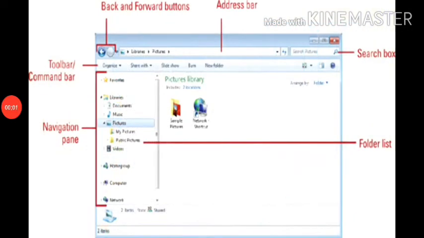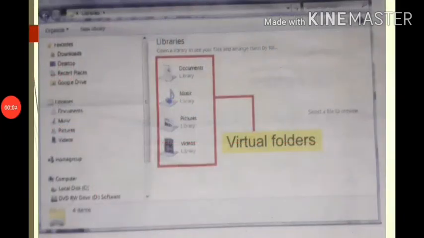The various parts of this window are designed to help you navigate around Windows or work with files, folders and libraries more easily, such as navigation pane, back and forward button, toolbar, address bar, library pane, file list and search box, details pane, etc. Windows 7 uses the concept of virtual folders for documents, music, pictures, videos, favorites, etc. Windows 7 also supports manual creation of custom virtual folders.